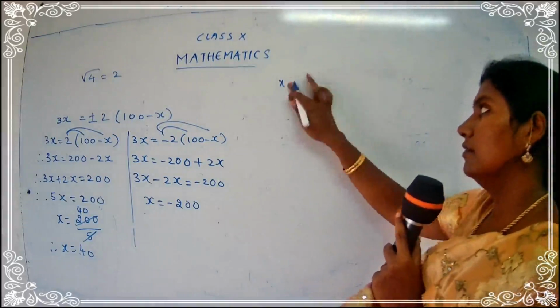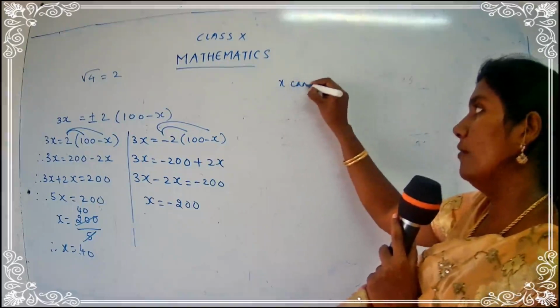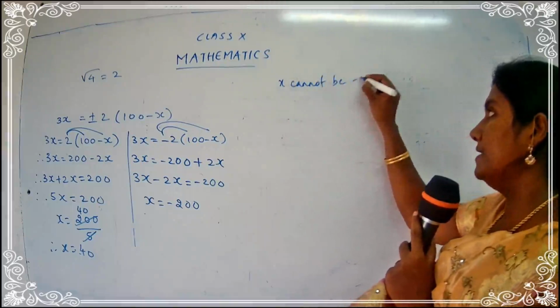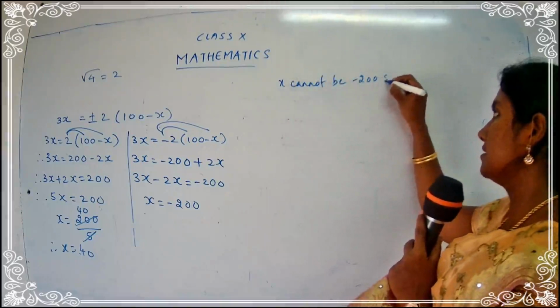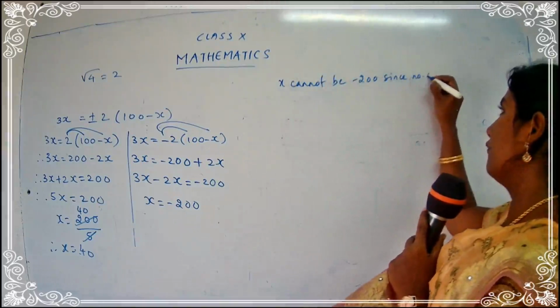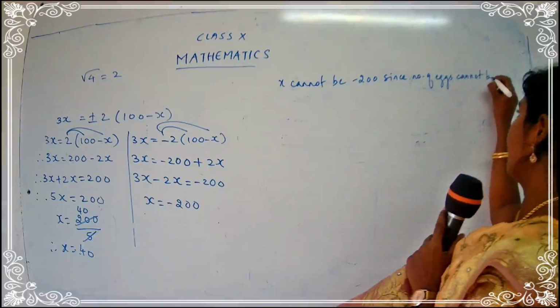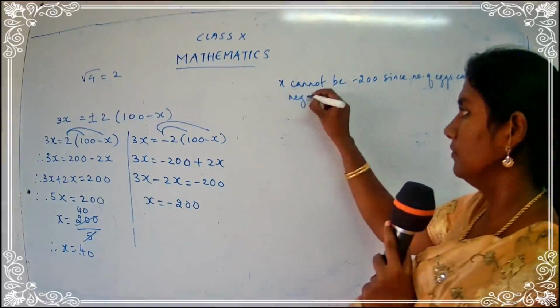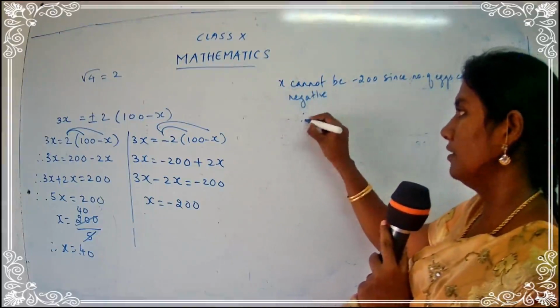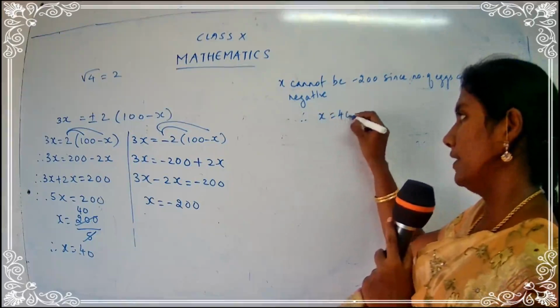x cannot be minus 200 since number of x cannot be negative. Therefore, x is equal to 40.